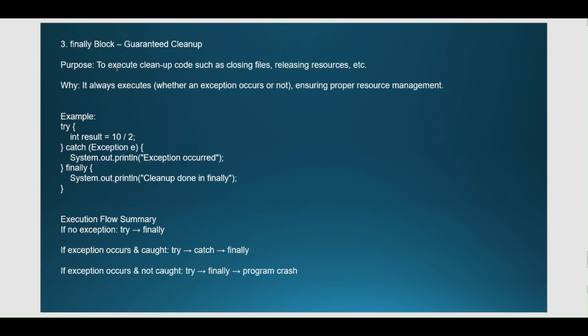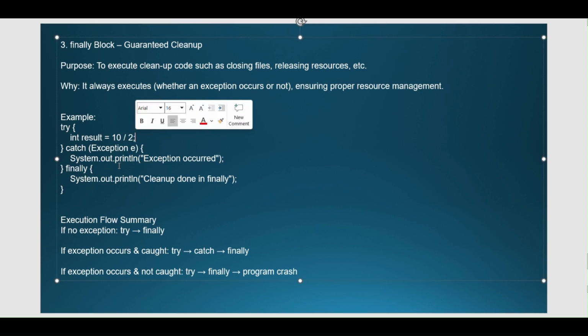Finally block. The purpose of the finally block is to execute cleanup code such as closing files, releasing resources, etc., and to ensure proper resource management. For example, if the try block is executed and causes an error, and the catch block is also executed after the exception is caught, now for a certain piece of code that you have to run no matter whether the exception is thrown or not, you use finally. No matter what, the finally block will run, even if the exception is thrown or not thrown.